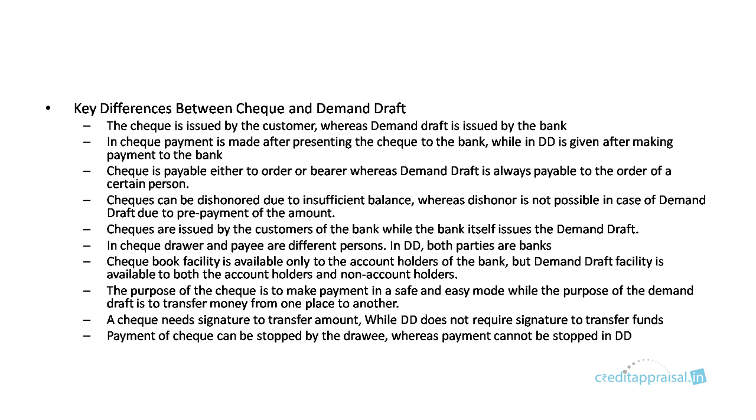Checks are issued by customers to the bank, while the bank itself issues demand draft. We've seen this. In check, drawer and payee are different persons, whereas in DD both parties are banks. Checkbook facility is available only to account holders, whereas demand draft is available both to account holders and non-account holders. The purpose of the check is to make payment in a safe and easy mode, whereas the purpose of demand draft is to transfer money from one place to another. Check needs signature to transfer amount, whereas DD does not require any signature. Payment of check can be stopped by the drawer, whereas payment cannot be stopped in DD.